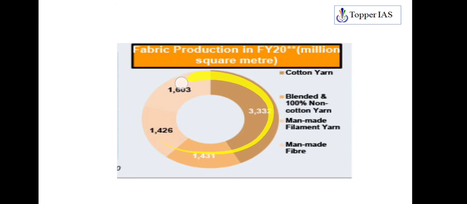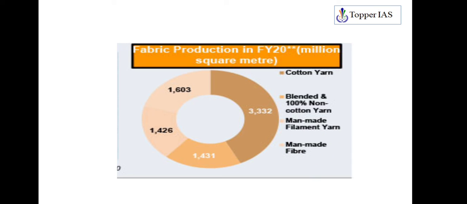See, leave aside the number, just concentrate. The share of natural fibers is higher in India, particularly cotton, wool and silk. Particularly cotton yarn dominates. Then you see on the other side the smallest component, with respect to man-made fiber. So this is not at a higher level of usage.